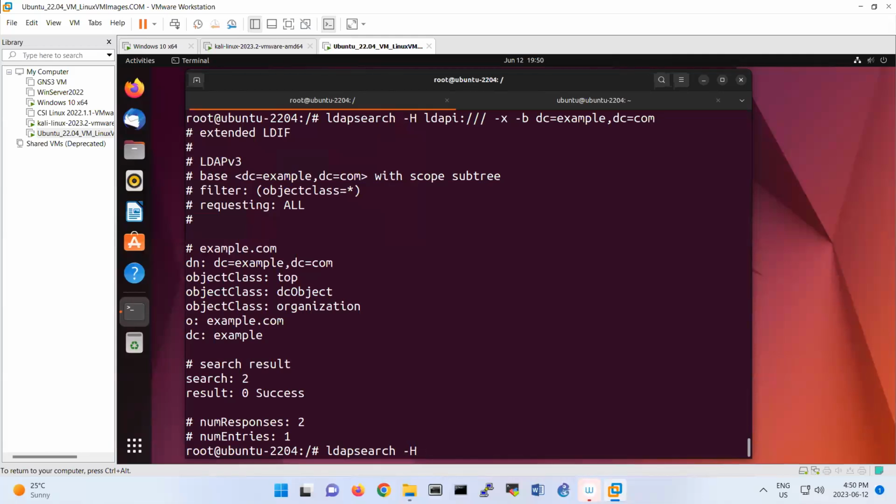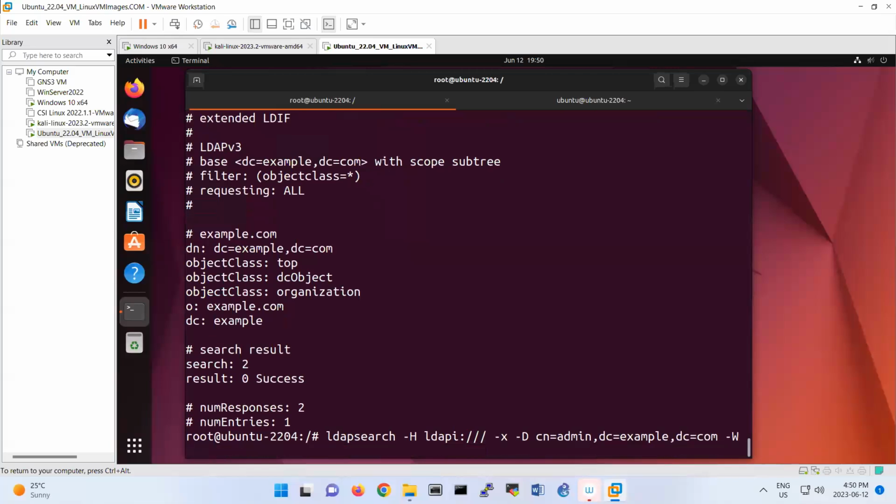For the next one, again lowercase -h, but I'm going to change it to uppercase, ldapsearch -H ldap:///, then -x -D cn=admin,dc=example,dc=com -W -b dc=example,dc=com.